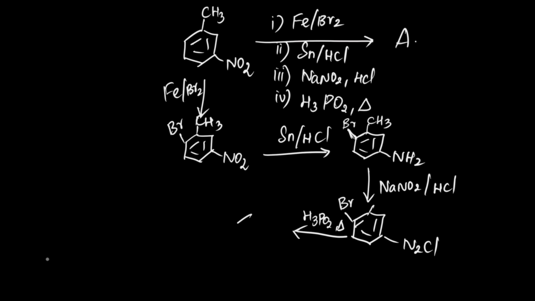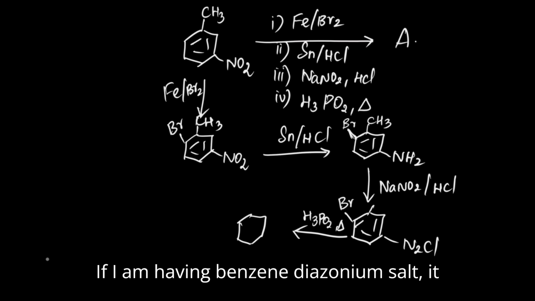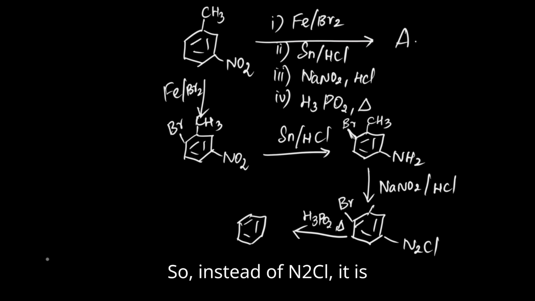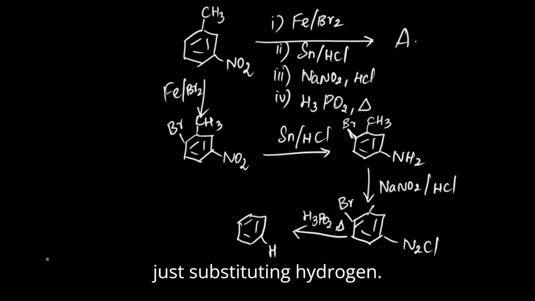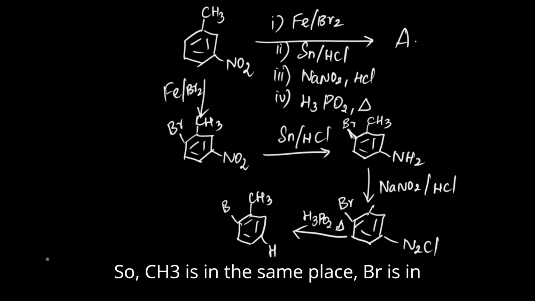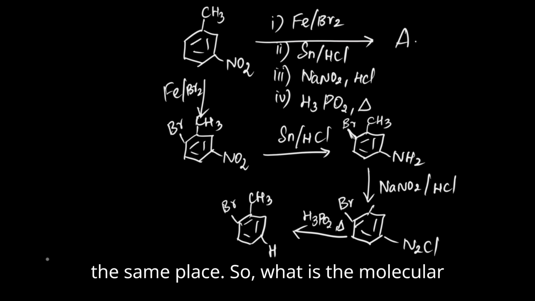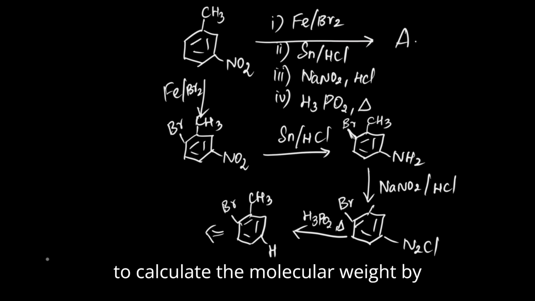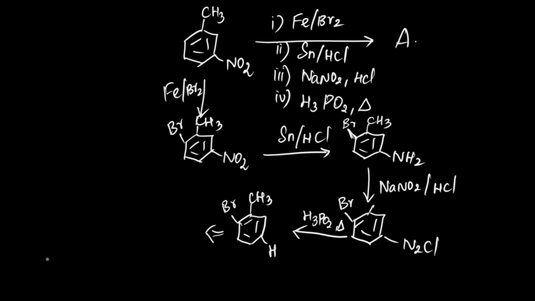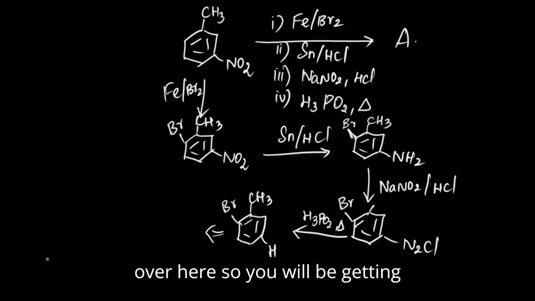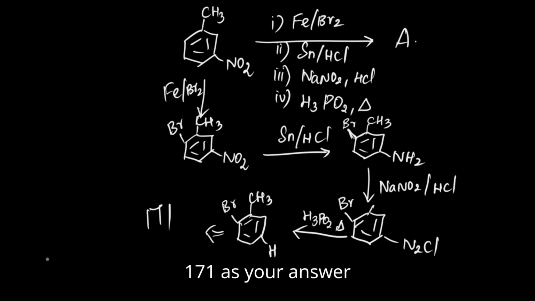If I have a benzene diazonium salt, it just converts into benzene. So instead of N2Cl, it is just substituting hydrogen. CH3 is in the same place, Br is in the same place. So what is the molecular weight of this product? You just need to calculate the molecular weight by calculating the weight of carbon, hydrogen and Br over here. So you will get 171 as your answer.